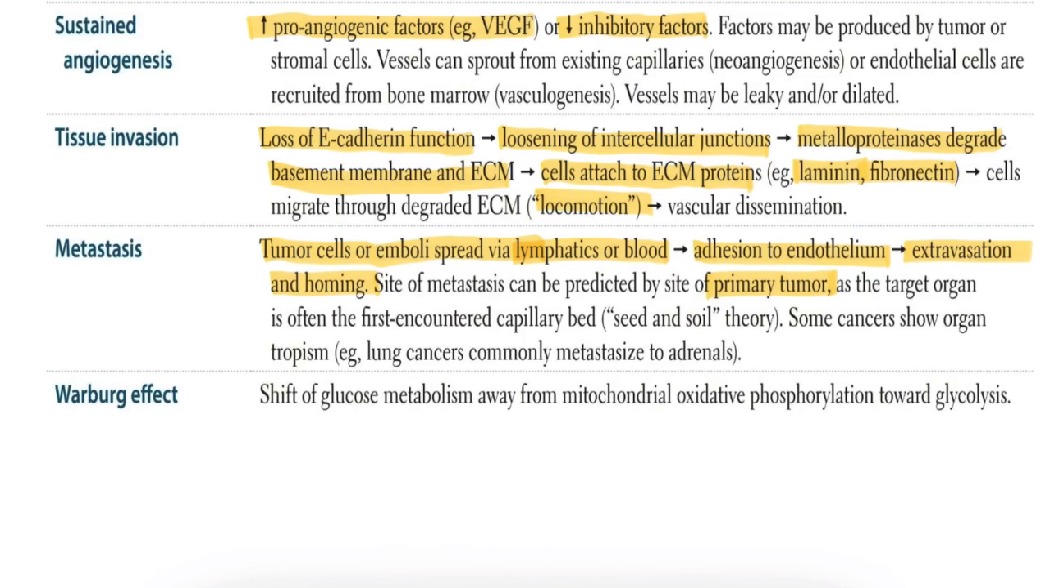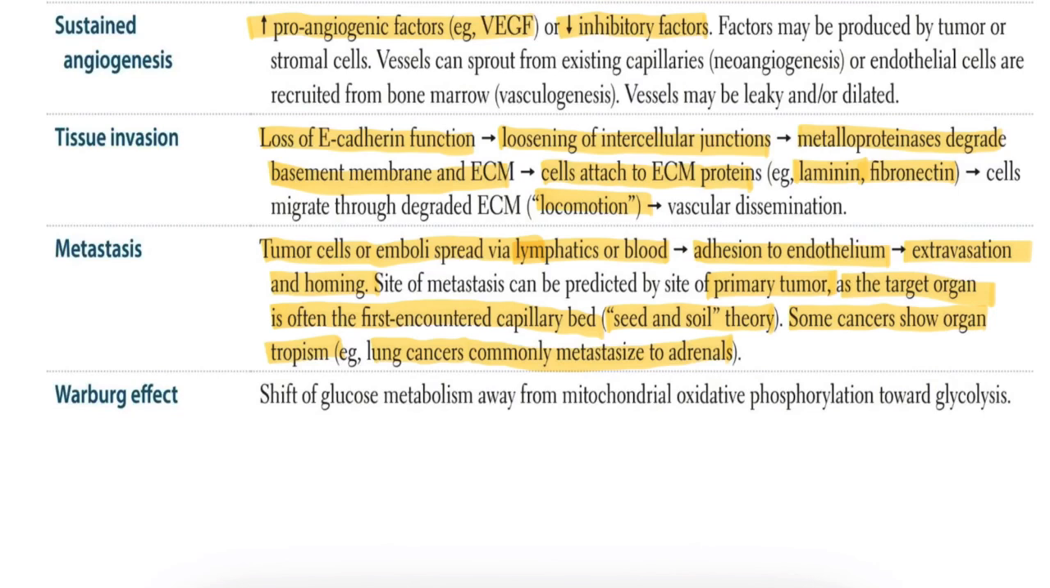Mostly, where there is a greater amount of vasculature and lymphatic drainage, there we can get more tumor spreading. We can easily suspect that. The target organ is often the first encountered capillary bed, like the seed and soil theory. Some cancers show organ tropism, for example lung cancers commonly metastasize to the adrenals.